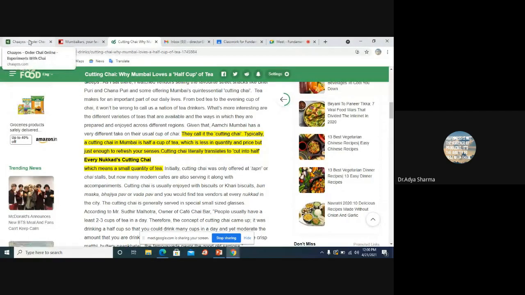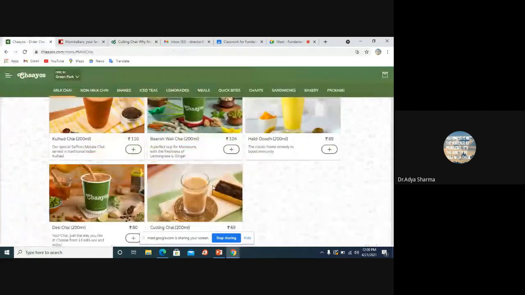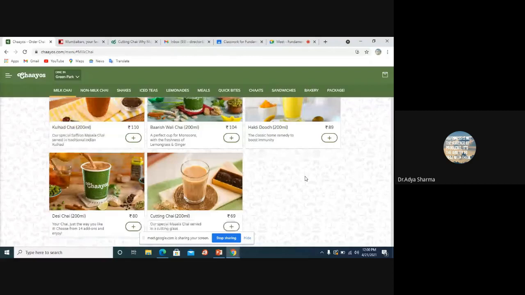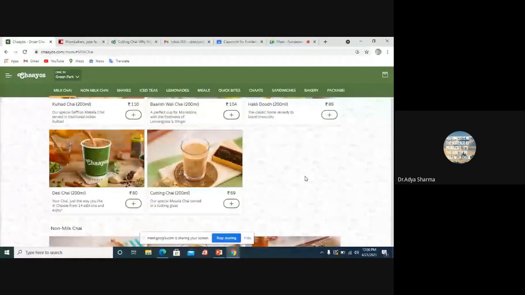So this was the first time I had heard it, when I moved to this part of the country. And this is exactly how they serve it. But I also showed you that if you go to the Nukkad and buy it, you will most probably get it for 10 rupees while they are selling it for 69 rupees.